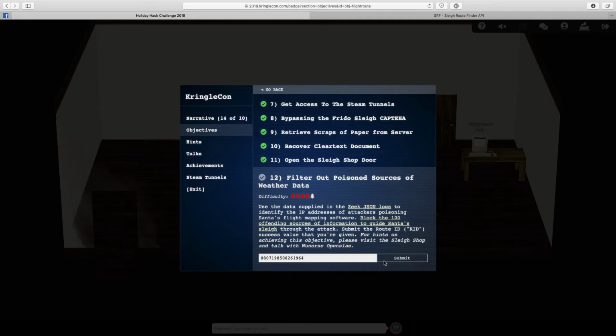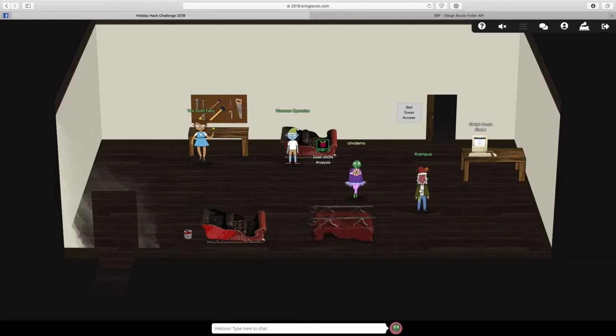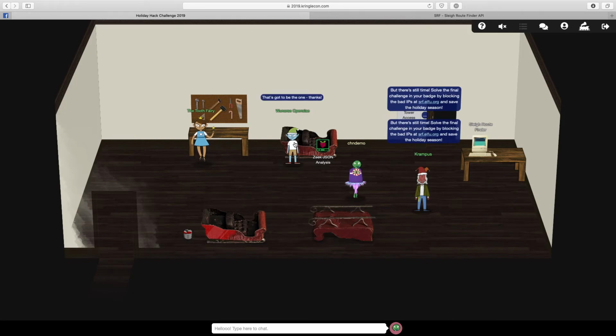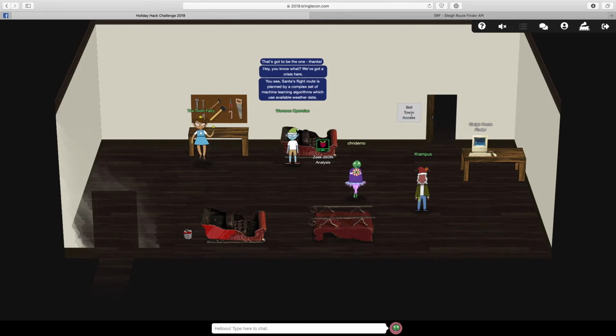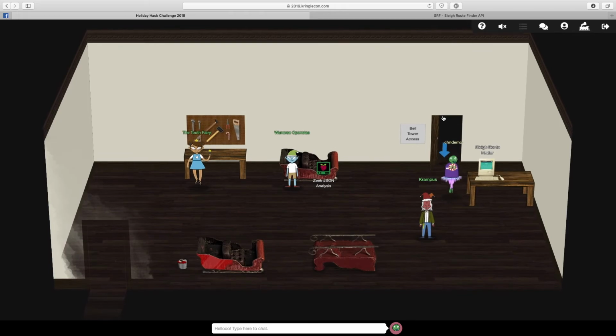So there we go. Filter out poison associated weather data. That's a success as well. So let's exit out of this. Not sure if Krampus is going to say anything else. Nope, still the same thing. Wunorse, it's done as well. But we have the bell tower axis that's now opened. So we can go up to the bell tower.